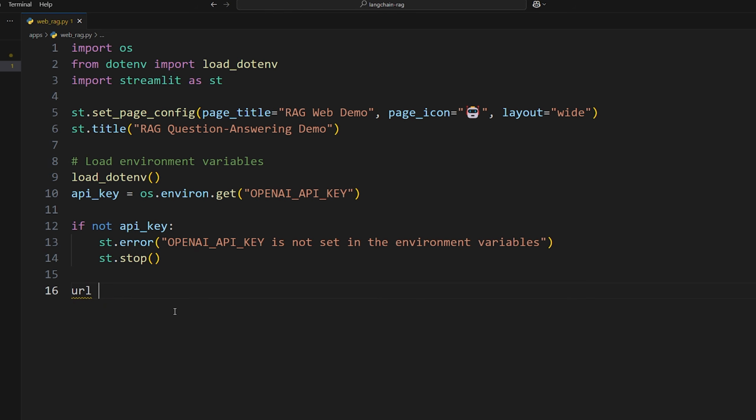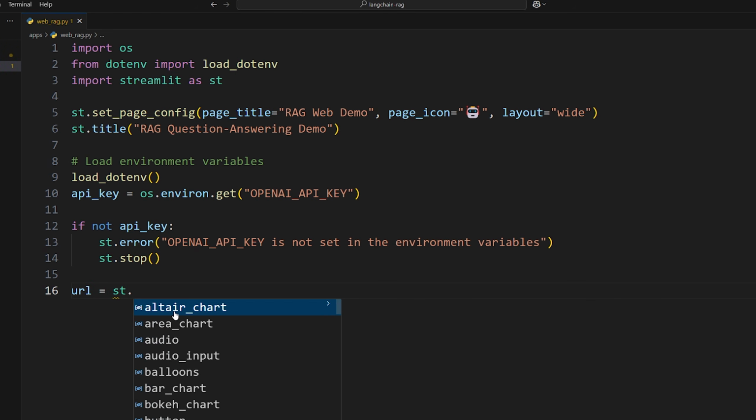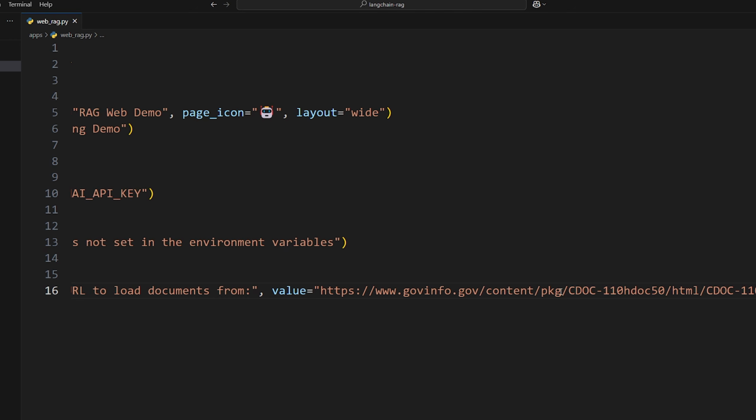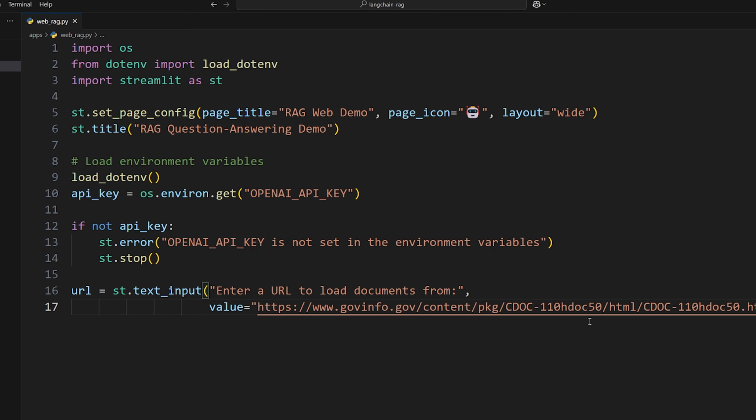So let's add our input. We're going to do URL is equal to st for Streamlit text input. Now we can put a label for the input. So, enter a URL to load documents from. And then if you want to, you could have a default value within that. So this will be that same exact URL that we've been using the whole time for the constitution. So whenever someone enters a value or uses the default, it will be placed into this variable for us to use.